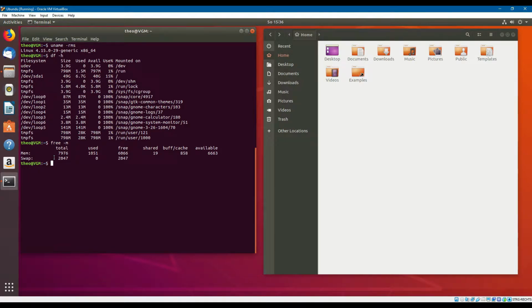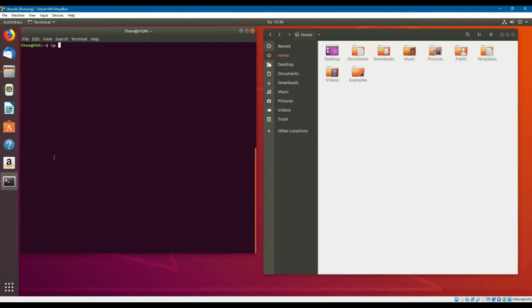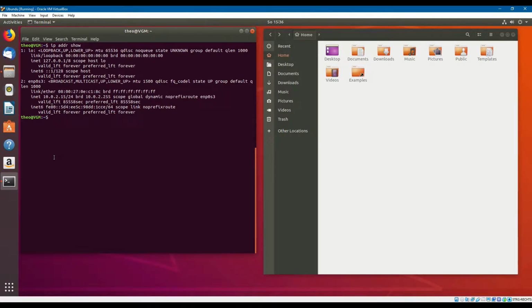A last command I would like to show you is ip address show. This way you can see your IP address here, the mask, the IP mask.